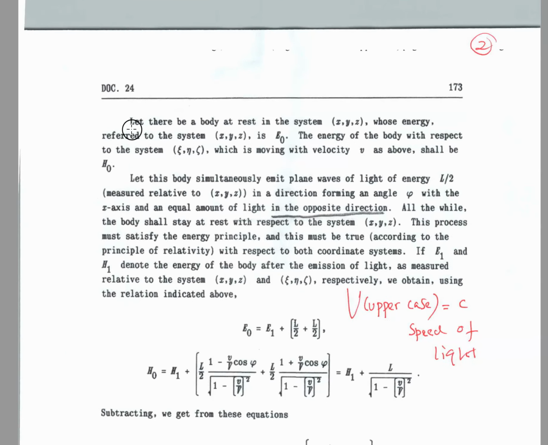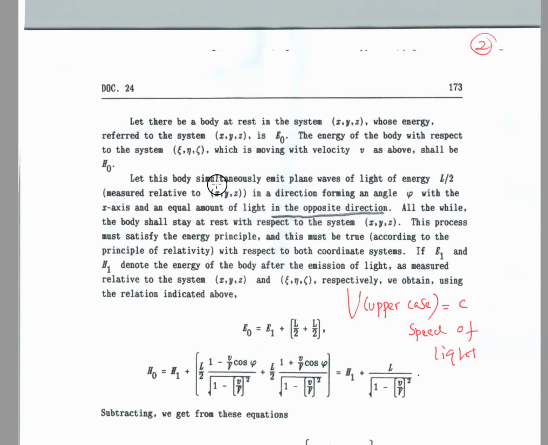Let there be a body at rest in the system XYZ whose energy referred to the system XYZ is E sub 0. The energy of the body with respect to the system epsilon eta theta, which is moving with velocity v as above, shall be H sub 0. I'm going to explain this with the diagram. So let's read on.